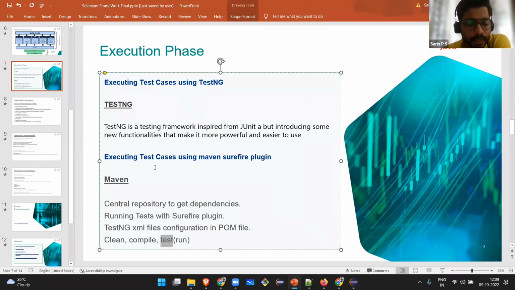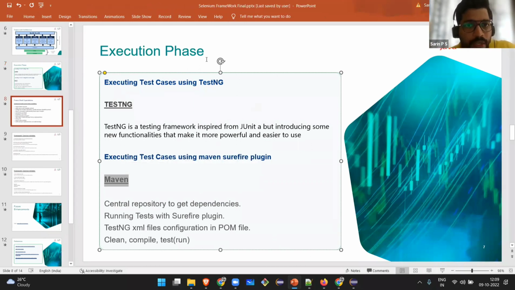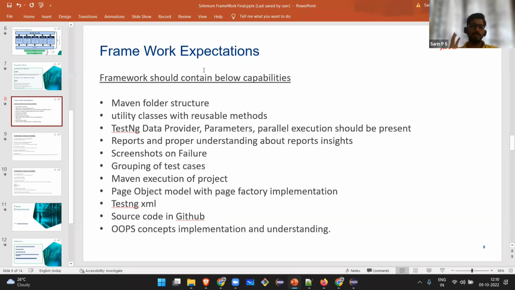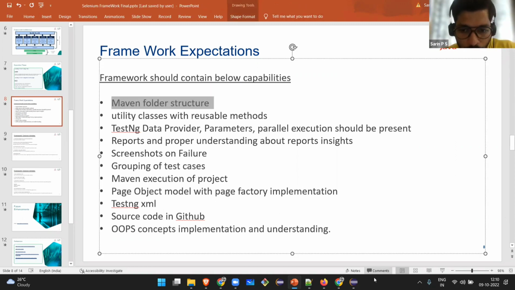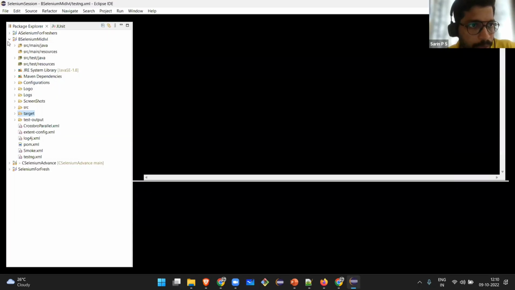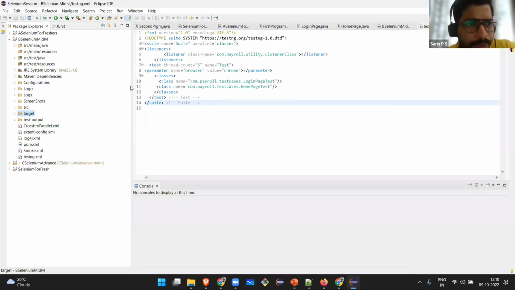Now, this is the execution phase. With the help of TestNG, you can right click, run as TestNG, or with the help of Maven pom.xml, you can execute it from CMD, which we have seen right now. Now the important thing, framework expectations. What are the things they are expecting in a framework, when you're building or explaining a framework? See, Maven folder structure, which I have already shared, is already there in our project. It should have main, source, resource, everything.